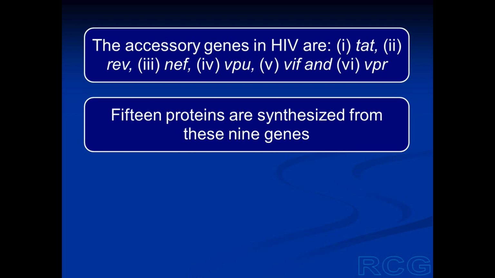And these accessory genes which are present only in HIV are TAT, REV, NEF, VPU, VIF, and VPR. So in all, we have got 9 genes: 3 common genes and 6 unique genes. And these 9 genes can form 15 different proteins. When these genes are transcribed and translated, 15 different proteins can be synthesized.